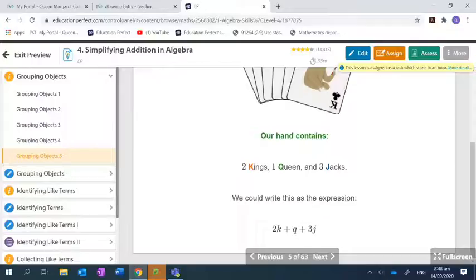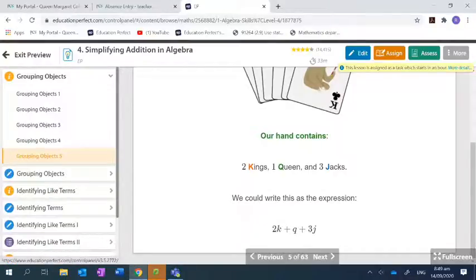How come there's no number in front of the queen? Because you don't need to write it because there's only one. Exactly. If there's only one item, then you just need the name of the item. You don't need a number in front of it. Could I put a 1 in front of it and still be correct? Absolutely. And if it makes your life easier, put the 1s in. Okay? Different people will do different things.